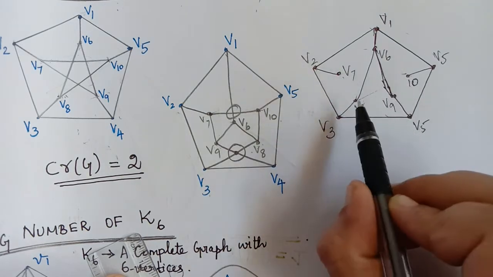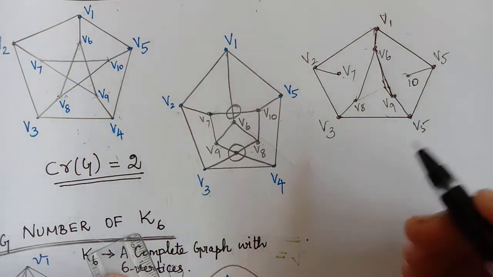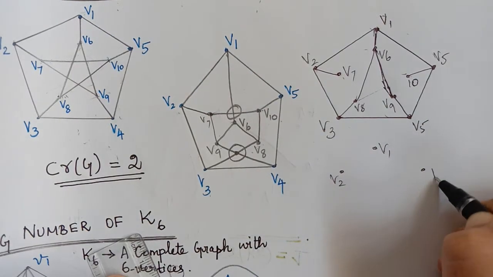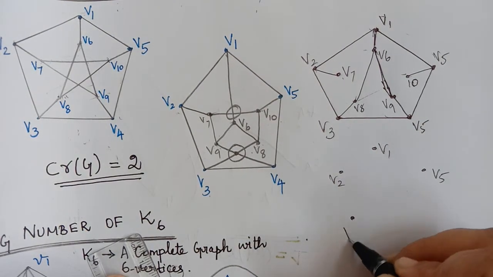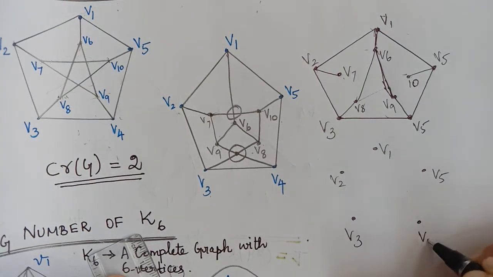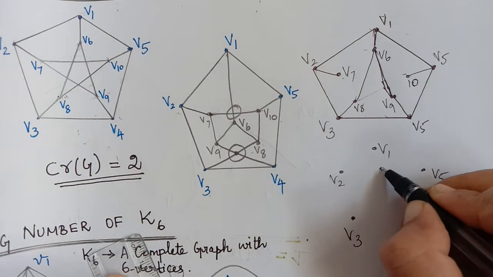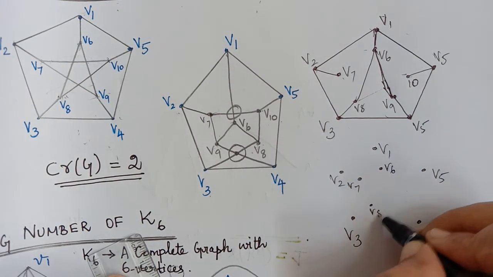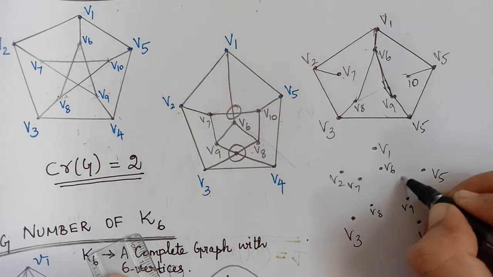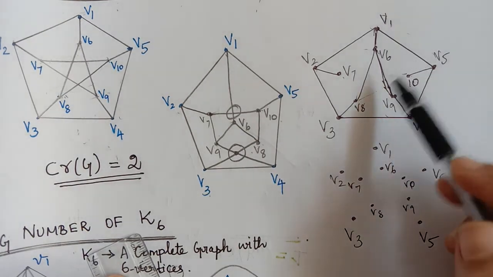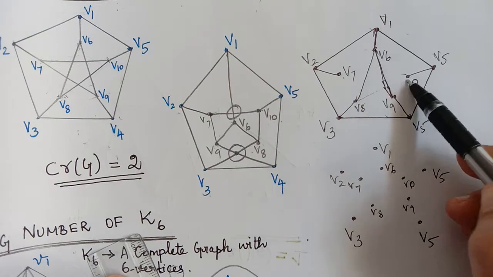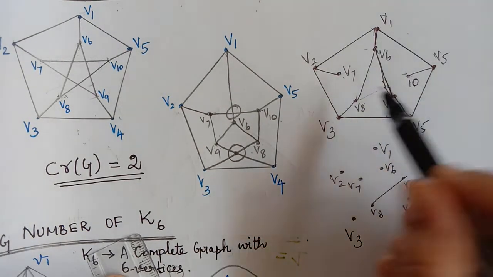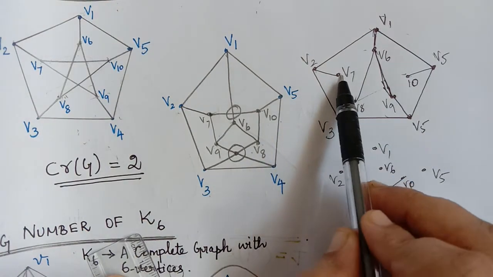Now we have to stop the graph here and we have to draw another graph where we will have all the vertices of the Petersen graph again. So we have to redo, draw all the vertices again. Okay, V6 and here we have V7 and V8, V9 and V10. Now what are the edges which are missing in this graph? That is V8 to V10. So this edge we have to draw in this another subgraph, and then another missing edge is V7 to V9.